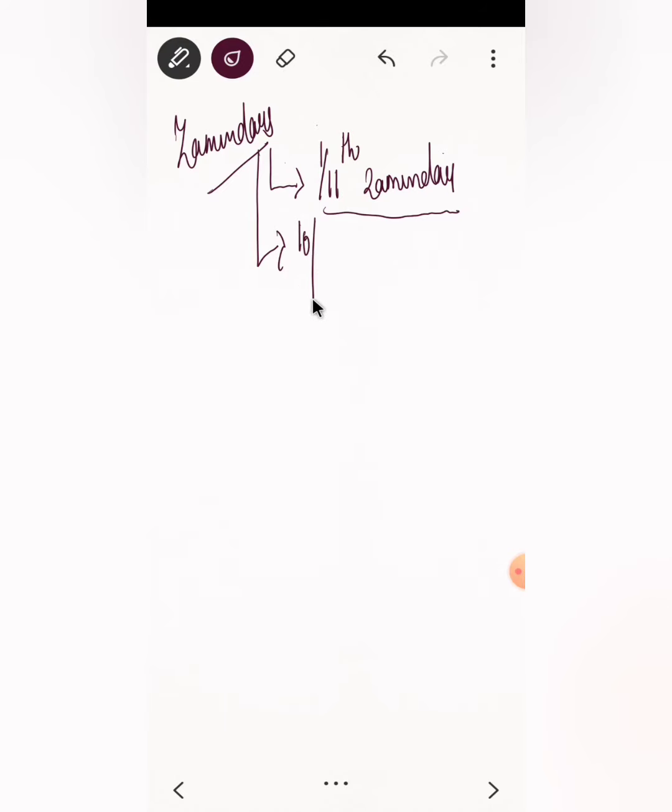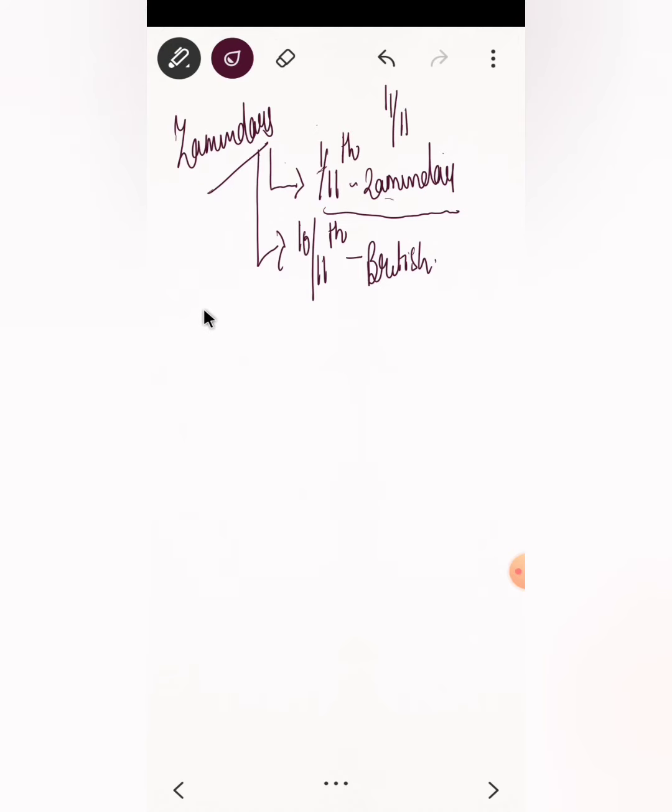Now 10 by 11th, right? That means that 10 parts were given to the British. So if I see, this is 11 by 11, right? So 1 part goes to the zamindar and 10 parts go to the British. Zamindar has to maintain the entire duties he has to do through this 1 part.